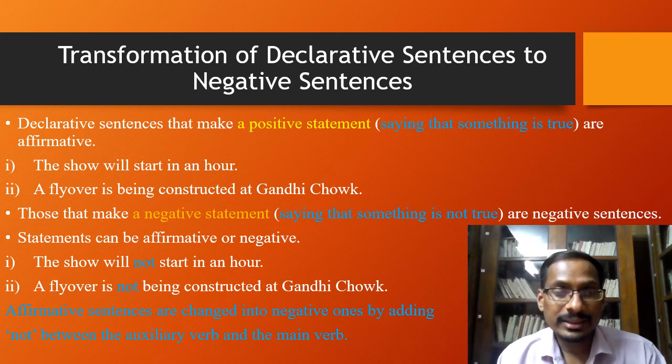Is is an auxiliary verb and being constructed is the main verb. And the word not is used between an auxiliary verb and the main verb. So by using the word not between the auxiliary verb and the main verb, we can transform declarative sentences to negative sentences, or positive sentences into negative sentences.